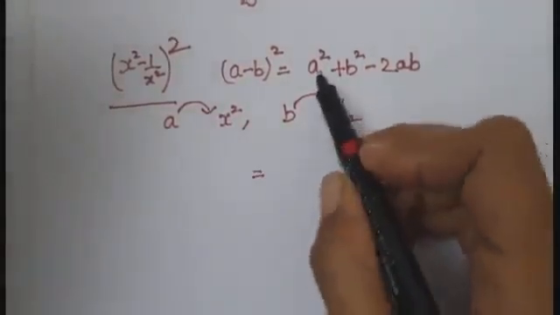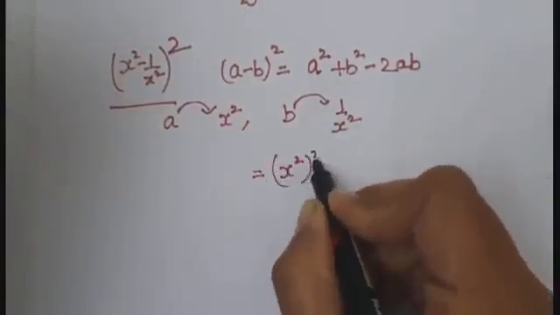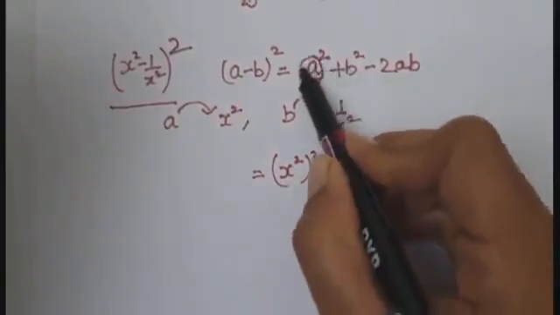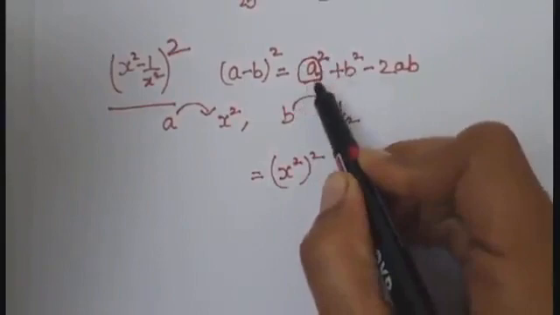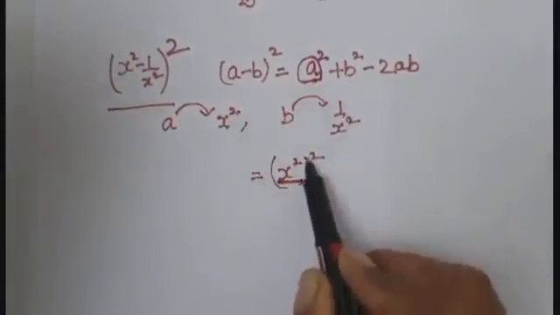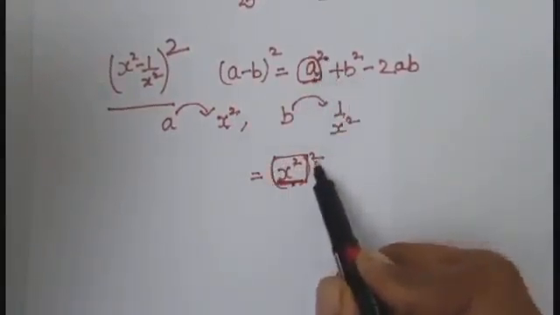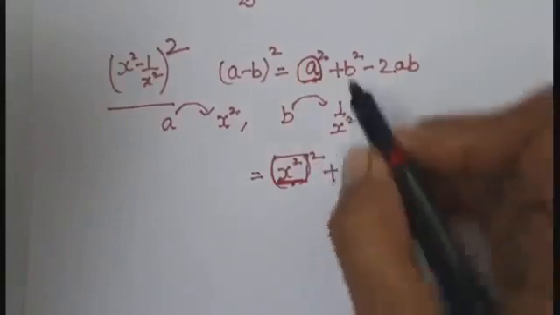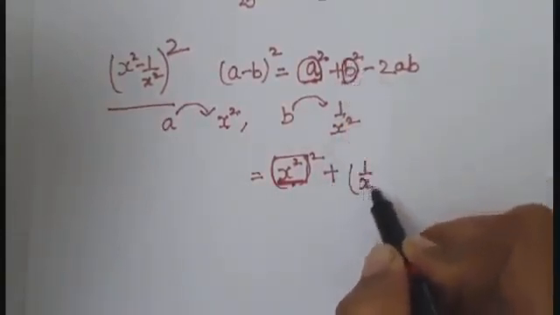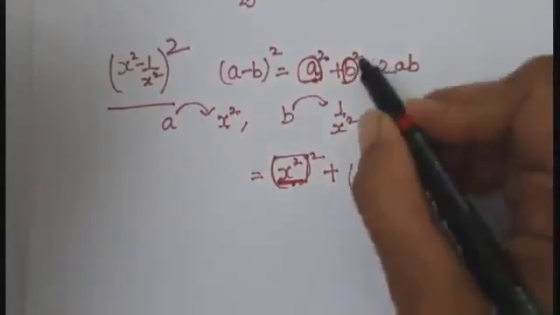Now a square means x square whole square. See it very carefully. In place of a there is x square, already a in the form of square. So this 2 is this 2. Fine. Plus, now what is b? b is 1 upon x square, and whole square.